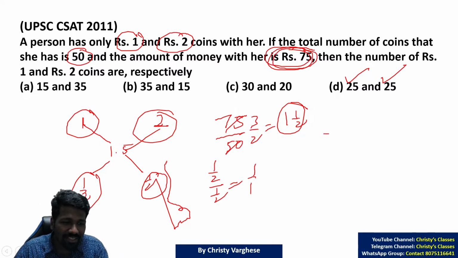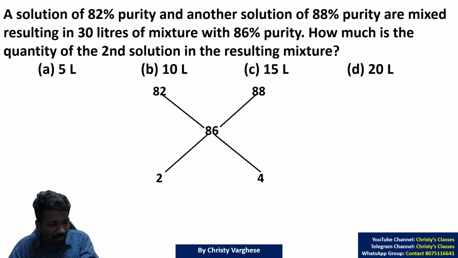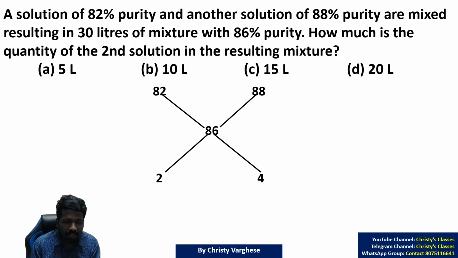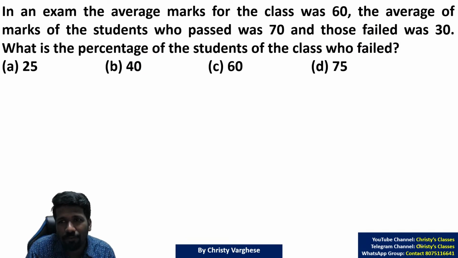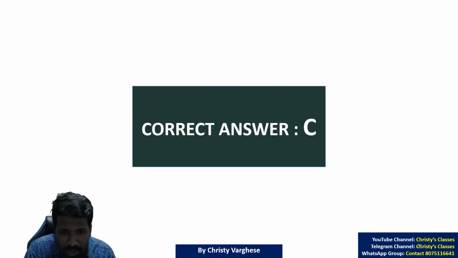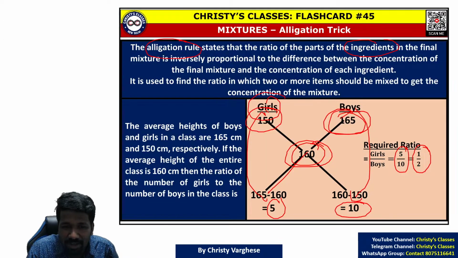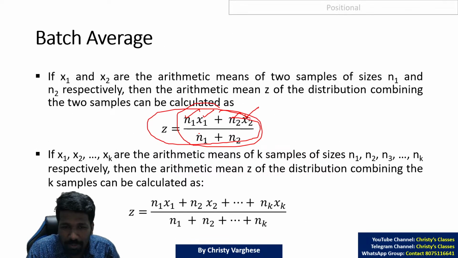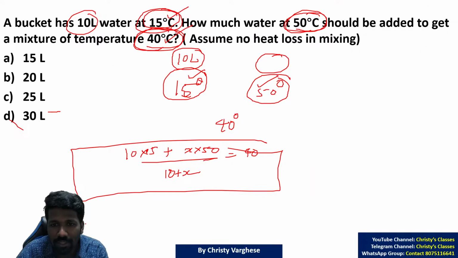So actually, the logic behind the alligation diagram, once you understand it, is even more interesting. Very briefly, I will try to tell the logic. If you don't understand the logic, skip it for the time's sake. Diagrams are easier to memorize than longer explanations. That is why, with the practice of 5 or 6 exams, you will be clear about what to do in this alligation trick, I guess.